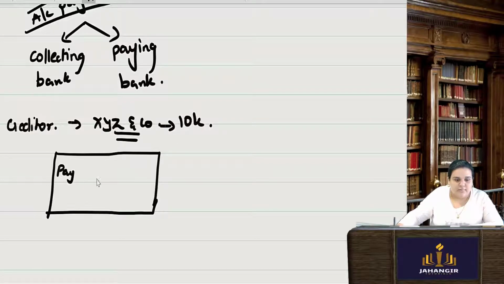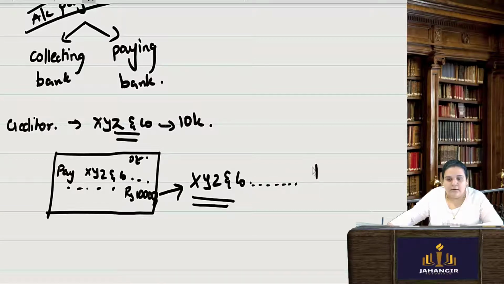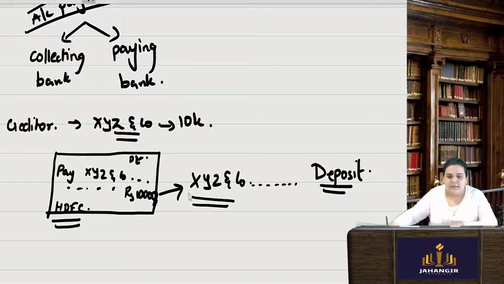So I draw a check: pay XYZ company so and so, the date is written here, an amount of rupees 10,000. Now this check, I go and I give it to XYZ and company. What has he to do? He has to go and deposit it in his bank. Now say I have drawn a check of HDFC, my bank is HDFC Bank. XYZ and company has an account with ICICI. Correct? He will have to go and deposit this in the bank.